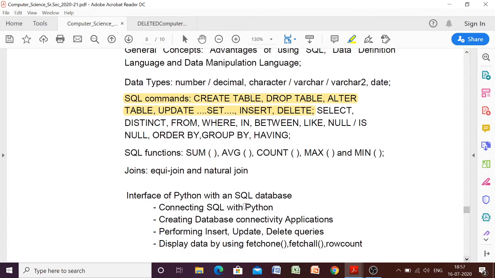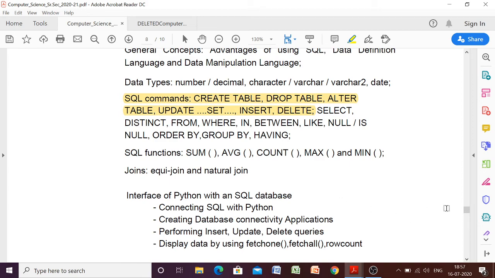Now if we see further, interface is still there. If this had been deleted it would have been much easier for you, but I don't know why CBSE has not deleted these topics, because students mostly get confused while using this connectivity. Okay, so whatever is done.